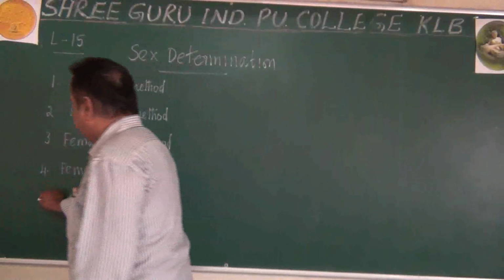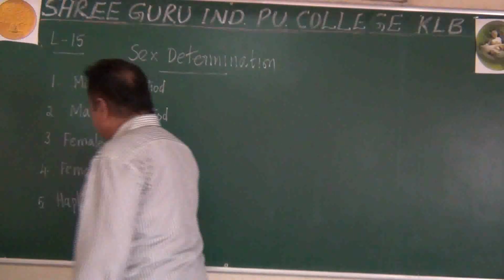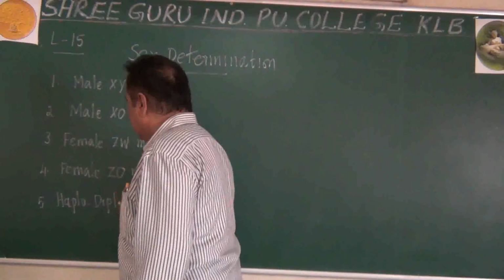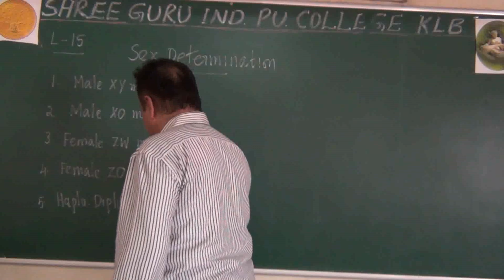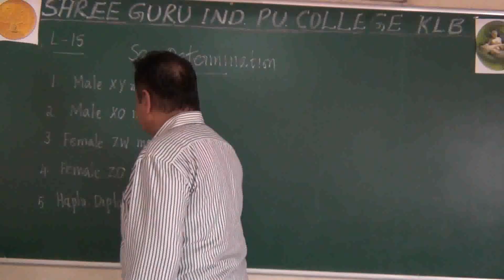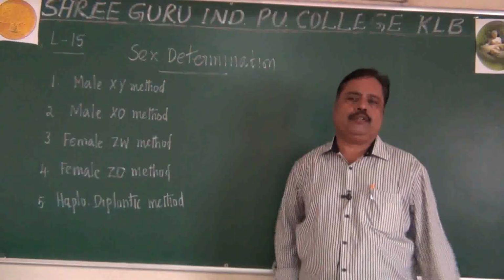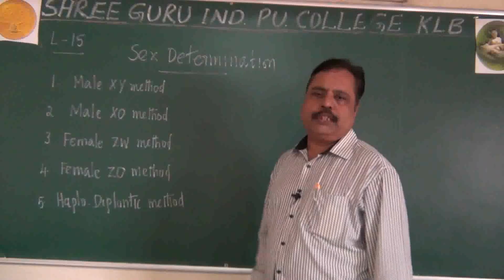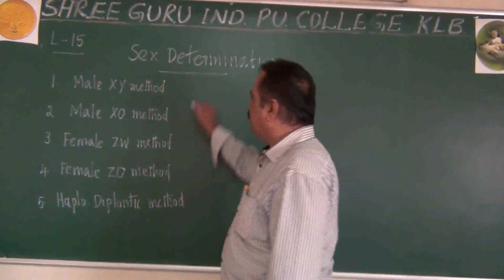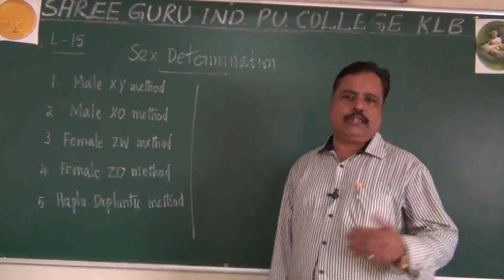The fifth method we have to remember here is the haplodiploidy method. There is a life cycle based on haploid and diploid; that is different, and you might have studied it in first year. But this is the haplodiploidy method of sex determination. So how many types of sex determination are there among animals?